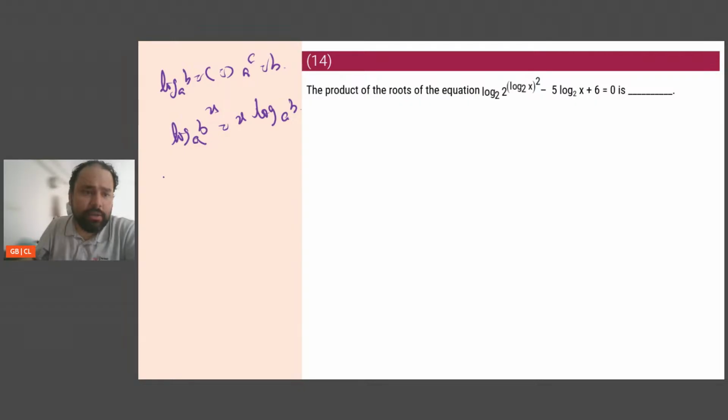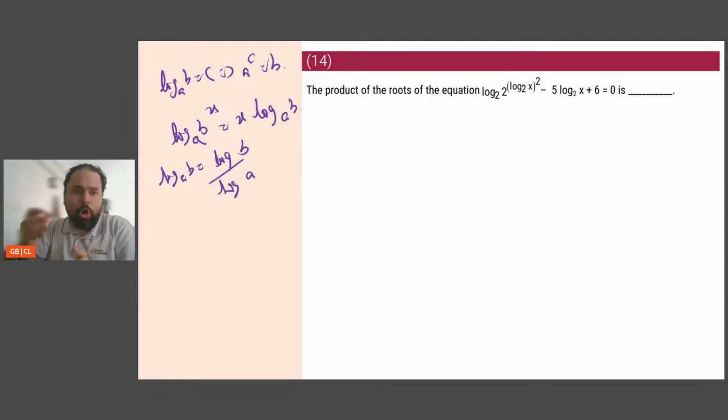These are certain things that I know. Then I also know that log base a b is equal to log b by log a. Then I know log base a bc is equal to log base a b plus log base a c. So the sum and the product. I know all of that. If you just know these 3 to 4 to 5 things in log, they are easy to solve.